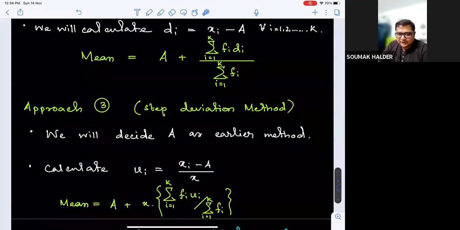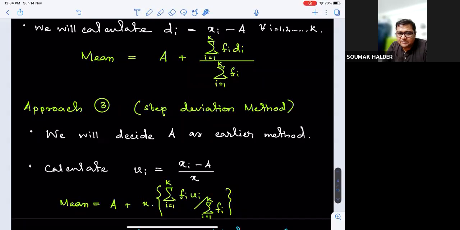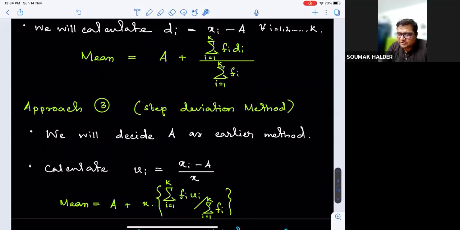So why are we doing this? Even after assuming the mean as capital A, if xi minus A is not always very small, this division by x is supposed to make it a bit smaller, right? Yes. Sir, is it clear for all? Please go to the first method once. Yeah, I'll go back for note-taking purposes. But first of all, are the motives and the approaches clear? Are the basic ideas clear to each and everyone?